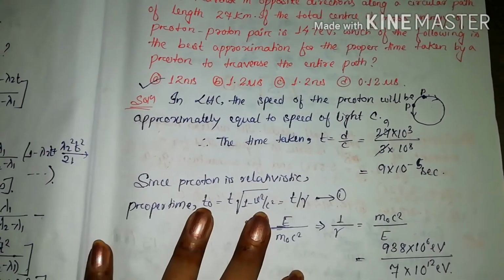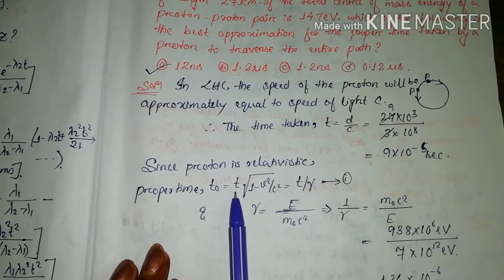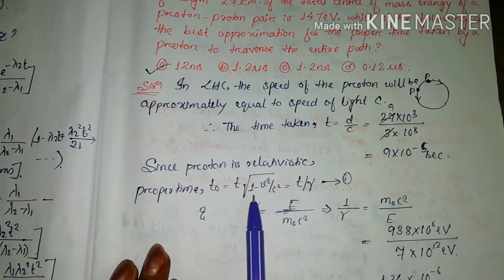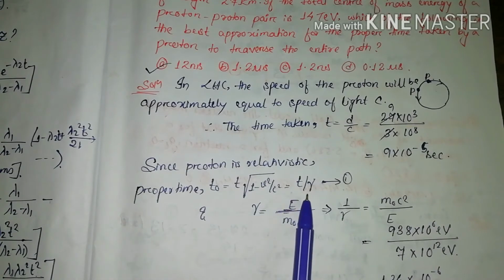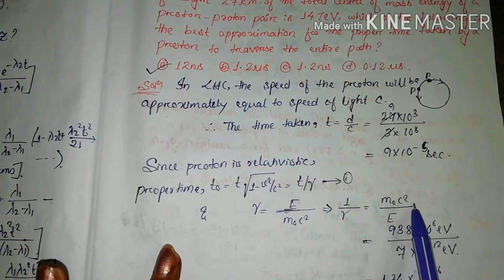Now proton is relativistic. So we know that the formula for proper time is what? T naught is equal to T by gamma, or T root over 1 minus v square by c square. Now gamma is equal to what? E by m naught c square. So 1 by gamma is what? m naught c square by E.